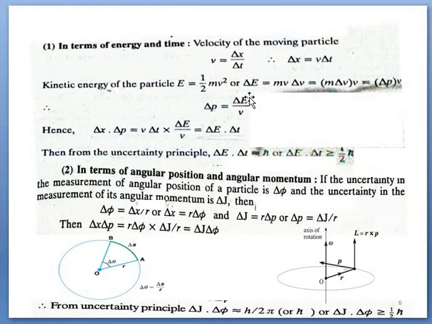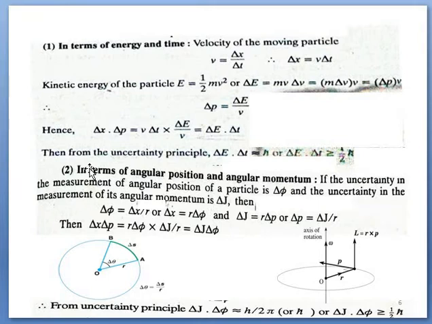Okay, so we have found delta x in terms of time and delta p in terms of energy. Substituting these two values in the previous equation, delta x equal to v delta t and delta p equal to delta E upon v, v cancels, and we have delta E delta t. Since delta x delta p is equivalent to h bar, the product delta E and delta t will also be equal to h bar, but in a more accurate form, in this equation.